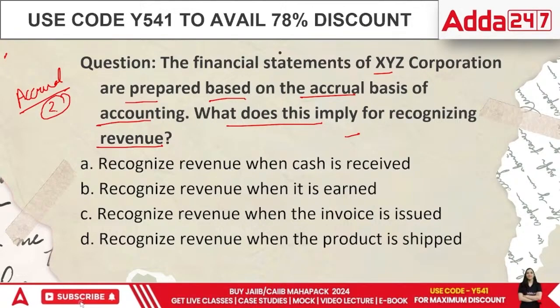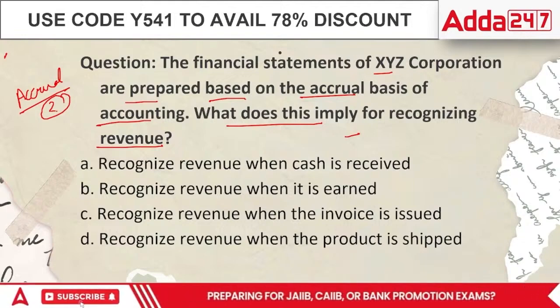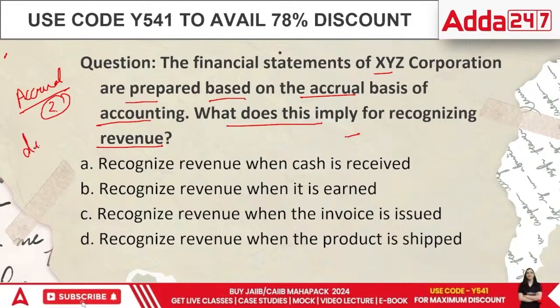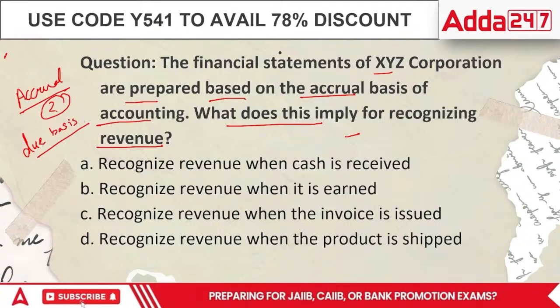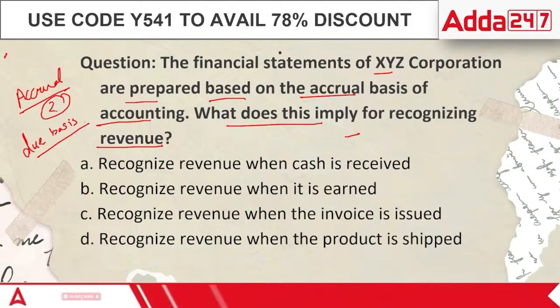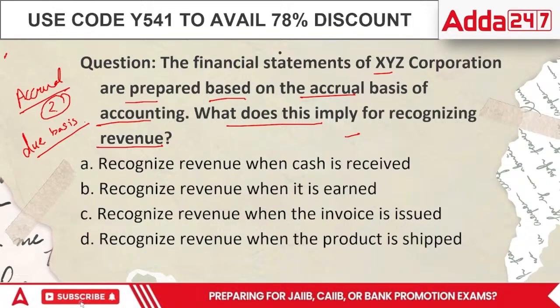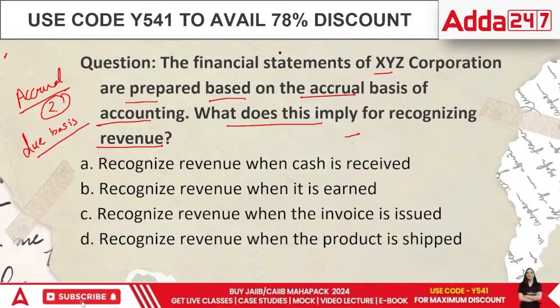Accrual means the things are to be recorded on due basis. One is cash basis, the other one is due basis. Due basis means whenever the things are happening, even when the money is not paid yet, you will record it. When it would be paid, it would be recorded accordingly. But due basis means when it is still yet to be paid, even then we are recording it.